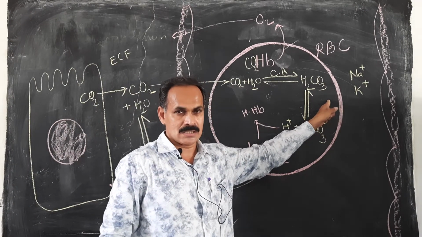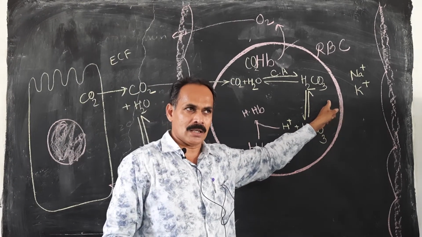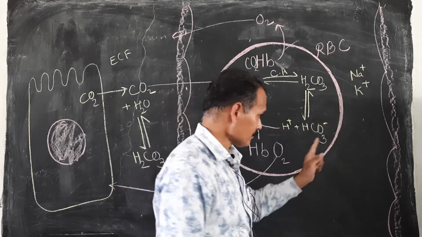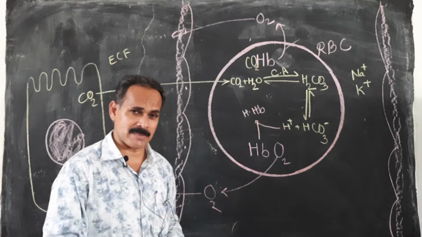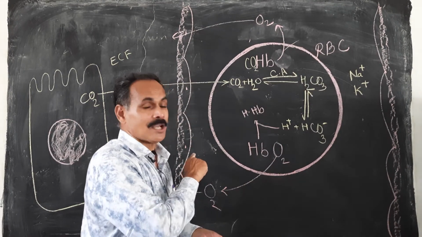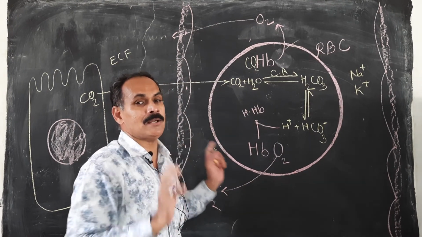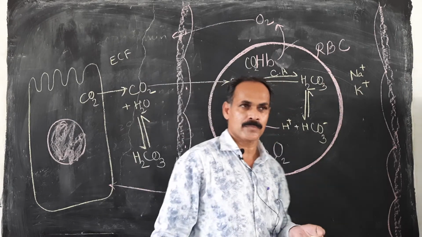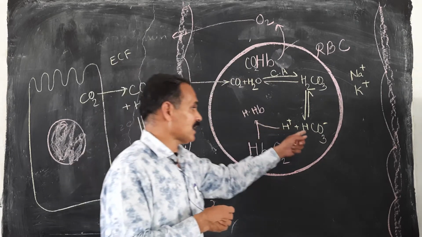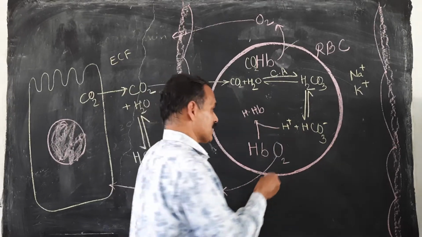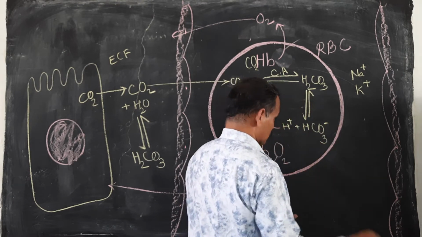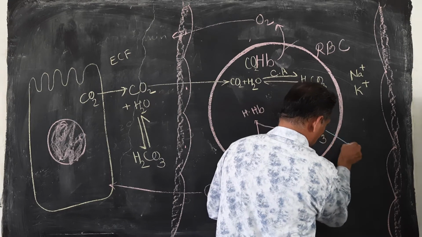into the RBCs. I think you have already learnt the Donnan equilibrium recently in botany. What is that? This membrane is a selective semi-permeable membrane. It allows negatively charged molecules into the cells, but it does not allow any positively charged molecules to pass. So what happens here? These HCO3 minus ions increase, and to maintain the electrical neutrality, they have to be removed out.